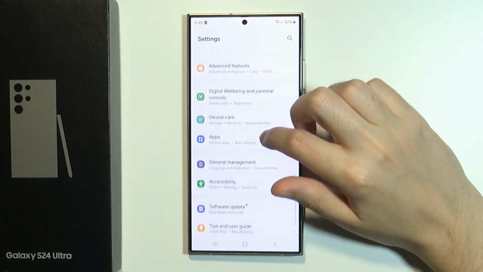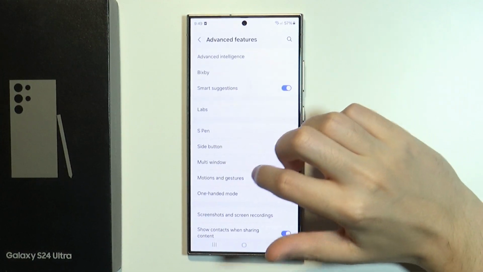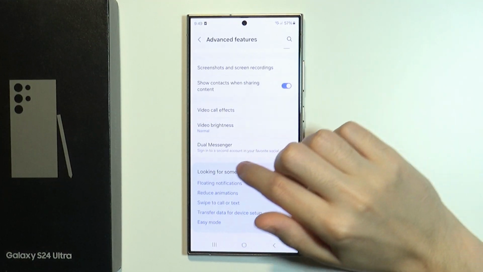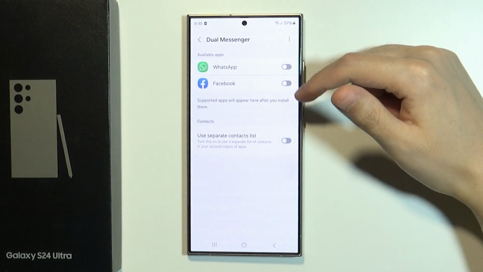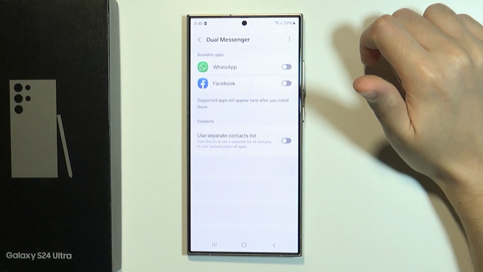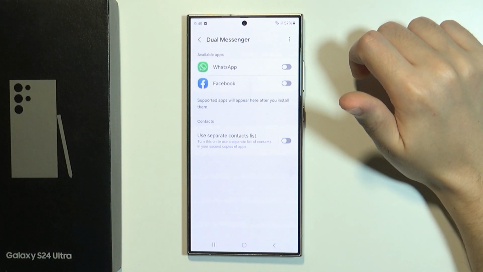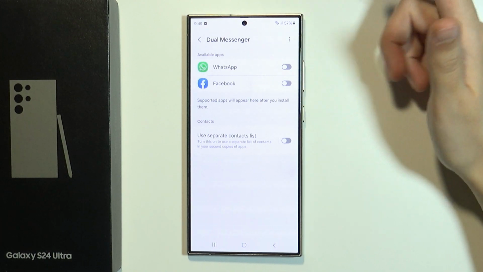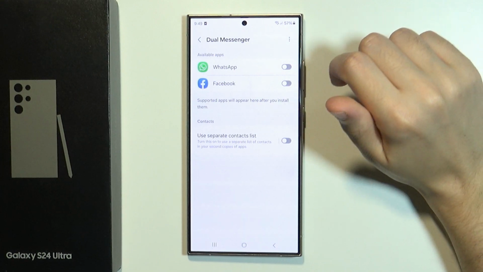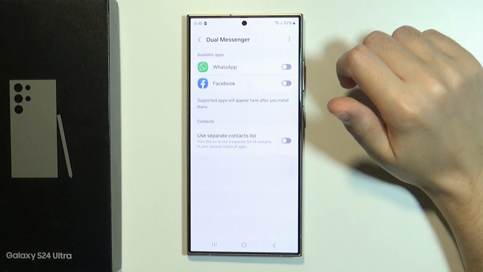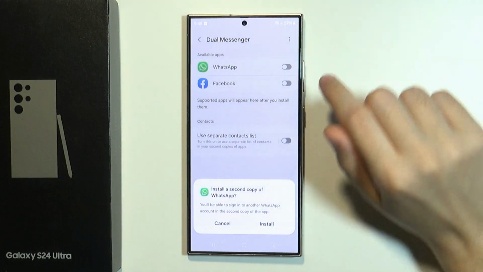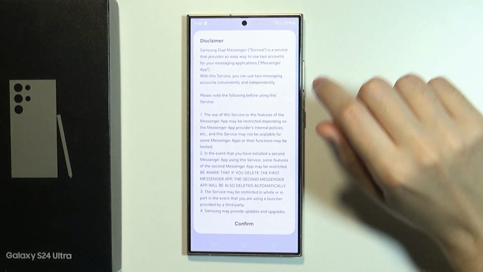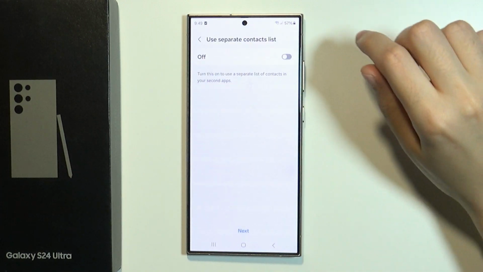Then if you scroll down to advanced features, over here scroll down one more time and you will find dual messenger. If you go there, you will find all apps that are pretty much used for sending messages or where you have to set up an account in order to send messages to someone. And in order to duplicate or clone the app, you need to simply tap on the slider on the right side, and then you need to confirm that you want to install a second copy. Then you want to confirm it.